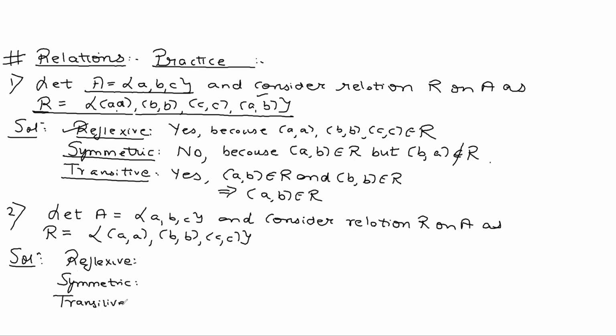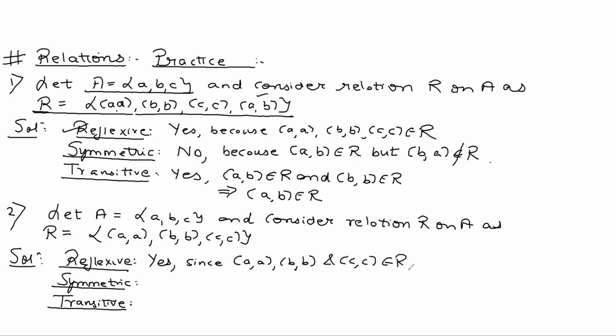Let's check whether this is reflexive, symmetric and transitive. You can see it is reflexive. Why? Yes, since (A,A), (B,B) and (C,C) all belong to R.